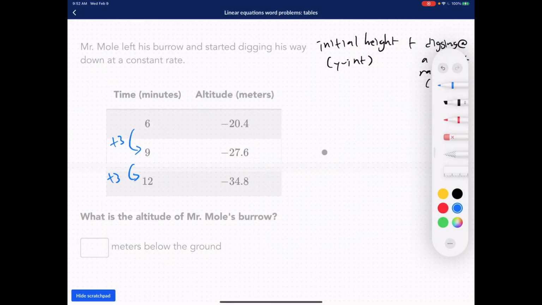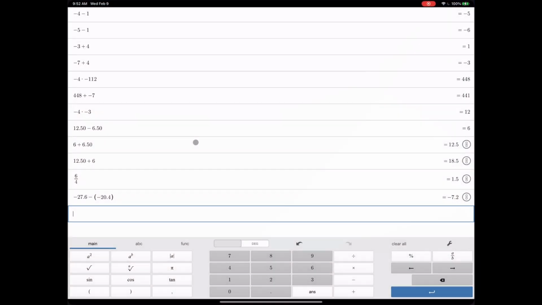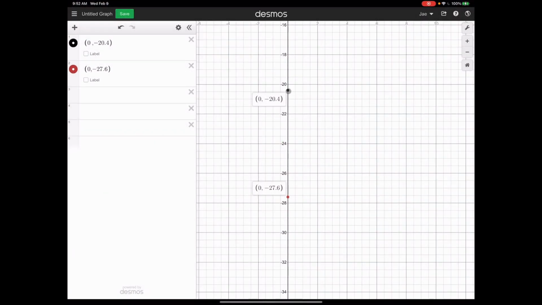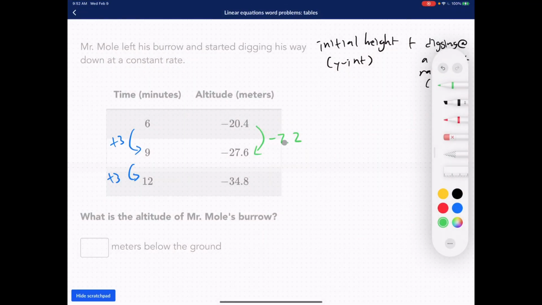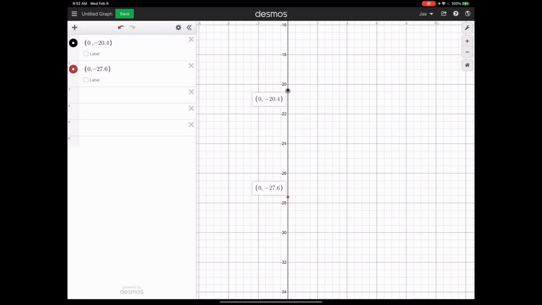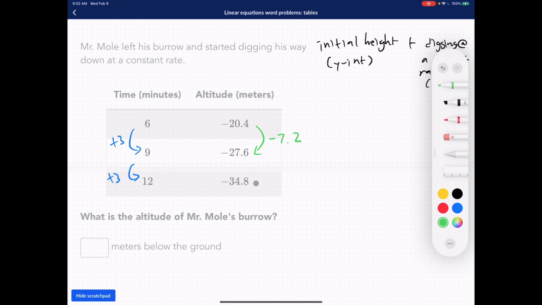So from here to here is negative 7.2. So in 3 minutes, what Mr. Mole did was he traveled from here to here, and that was 7.2 meters down. So he went from here. In 3 minutes, he traveled all this distance, which is 7.2. So from here to here is 7.2. Okay, 7.2. And then I think from there to there is also gonna be 7.2. So let's take a look.